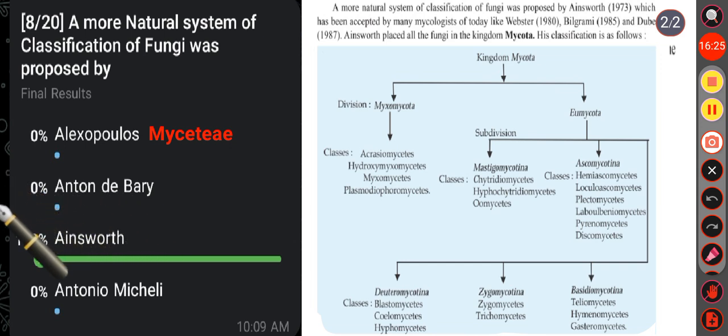Okay. Then in option D, that is Antonio Micheli. He was a noted Italian botanist and he was the first person to attempt the scientific study of fungi and gave accurate description of fungi in his book Nova Plantarum Genera, and he is known as the father of mycology.